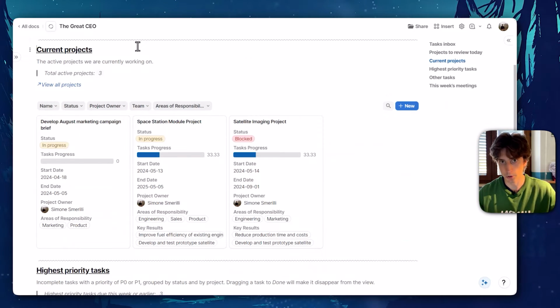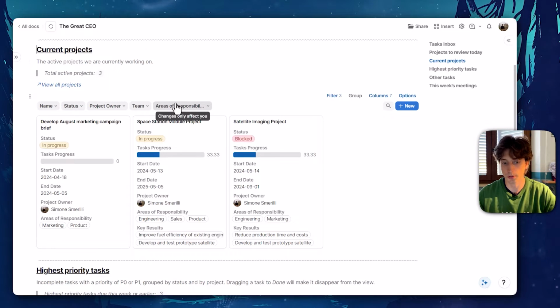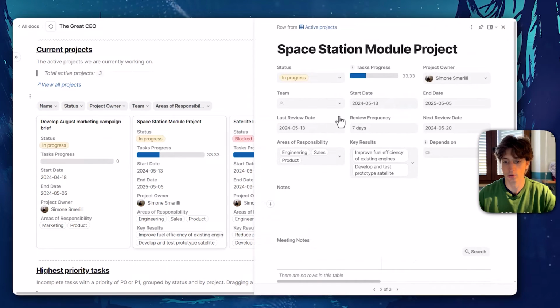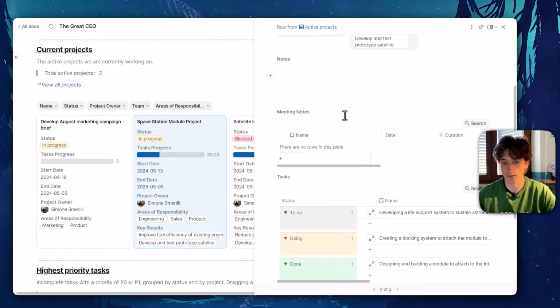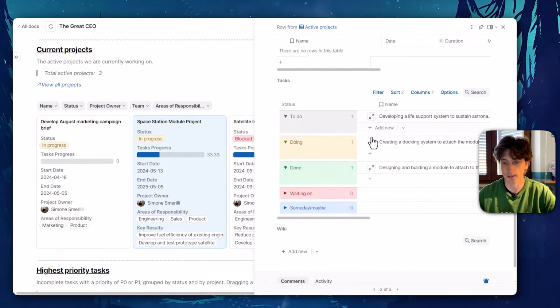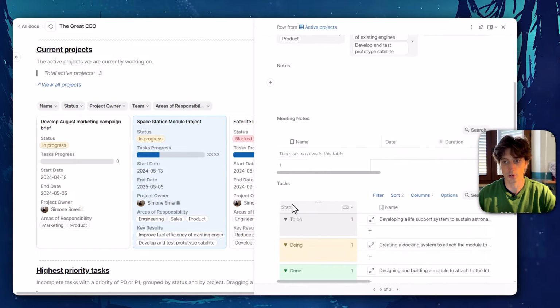When it comes to the current projects, this view shows all the active projects within the team. So these are team-wide projects that you're working on with the status of in progress. That means in progress, blocked. In here, I can see a count of the total active projects that is automatically calculated. So it's a formula, as you can see. And for each project, I can always open the card to see all the details about it, all the meeting notes, all the tasks and their status and the wiki documents in here.